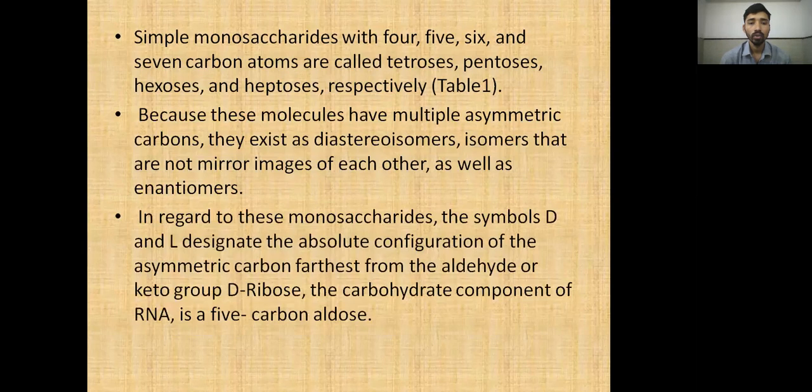In regard to monosaccharides, the symbols D and L designate the absolute configuration of the asymmetric carbon furthest from the aldehyde or keto group. The carbohydrate component of RNA is a 5 carbon aldose. D means the hydroxyl group is present on the right hand side, and L means the hydroxyl group is present on the left hand side, in the series of the glucose molecule.